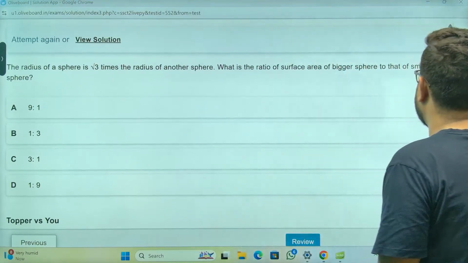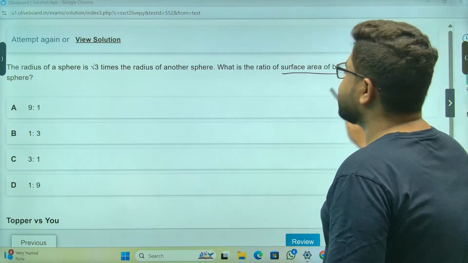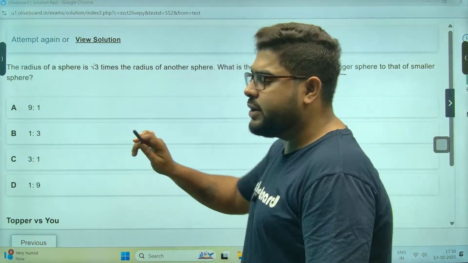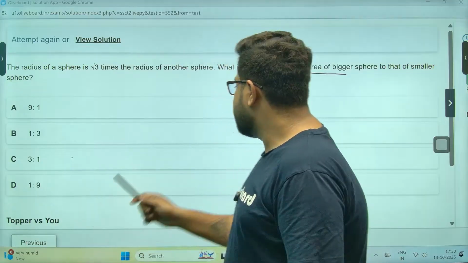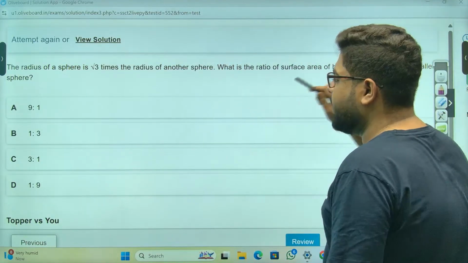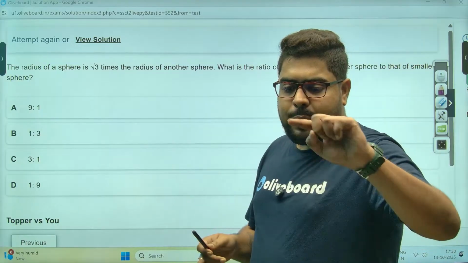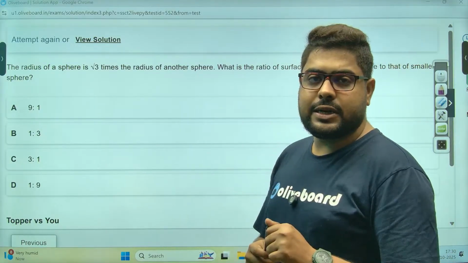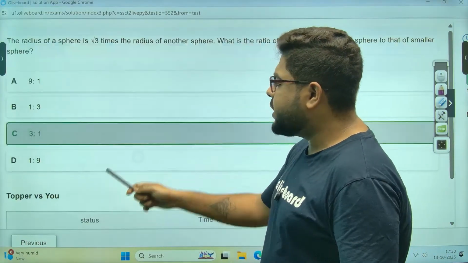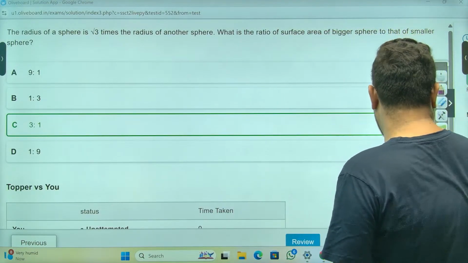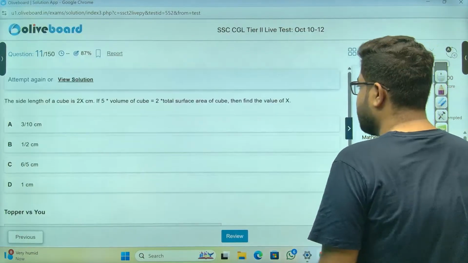Radius root 3 times. Ratio of surface area. So radius squared is surface area ratio. So I don't need to do it. It will be 3:1. Again, I don't think anyone here needs to do it. I told you, radius square. You see 4 pi r square. 4 pi is constant. R square ka ratio is 3:1. Done? Done, sir. Moving on, sir. Next one.